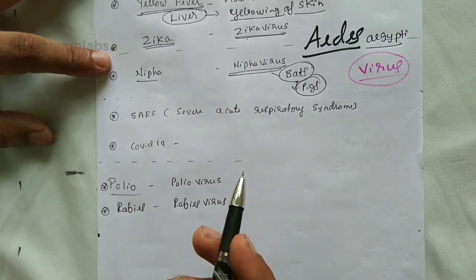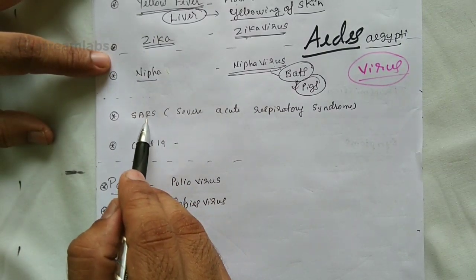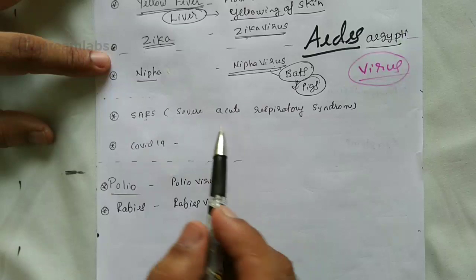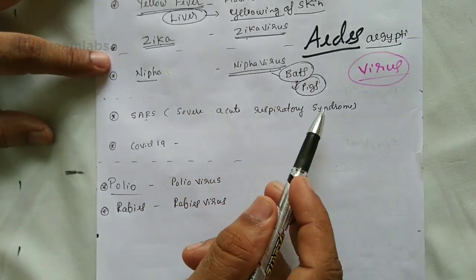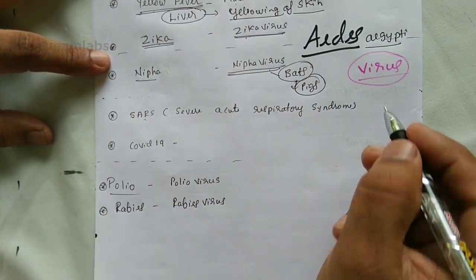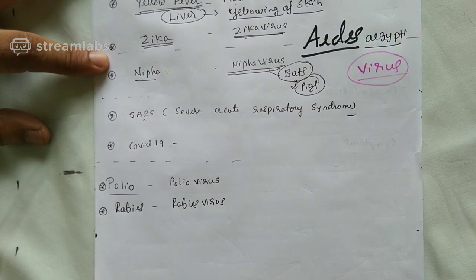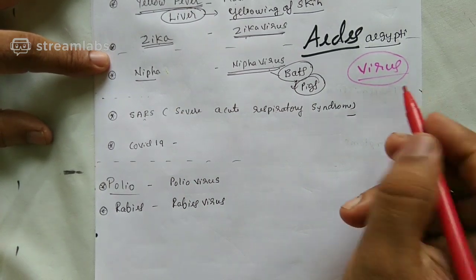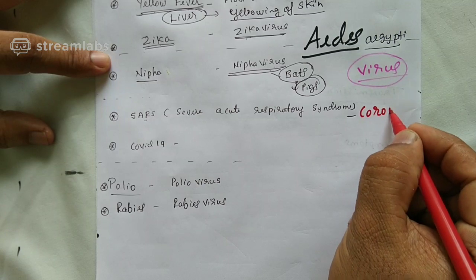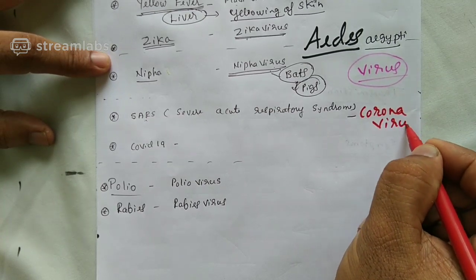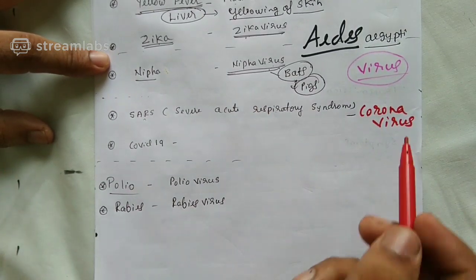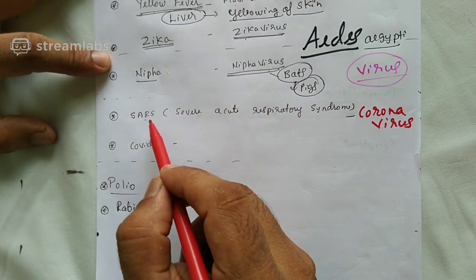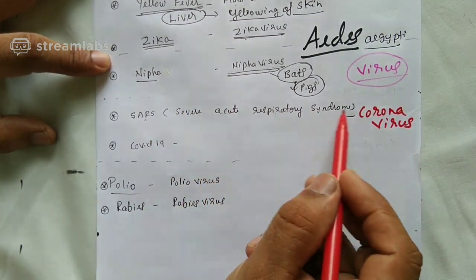We are moving to the next one, SARS. These two have to be studied together. China is the origin of SARS earlier. Severe acute respiratory syndrome is SARS, which is caused by a virus called coronavirus. Coronavirus is a SARS virus which leads to problems in the respiratory system.